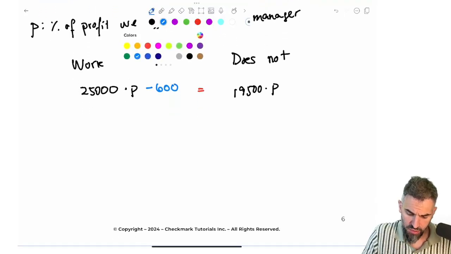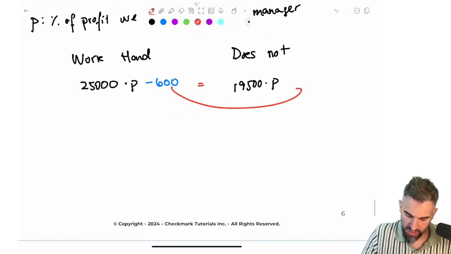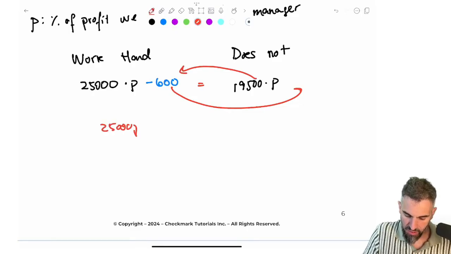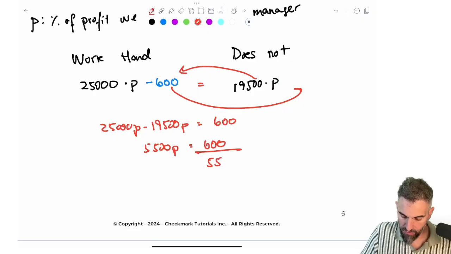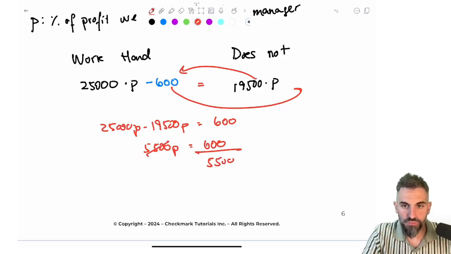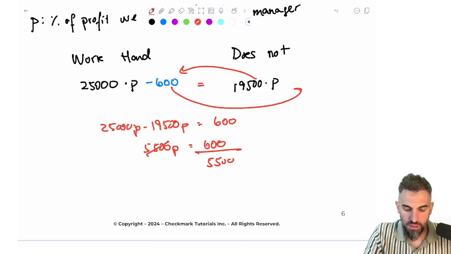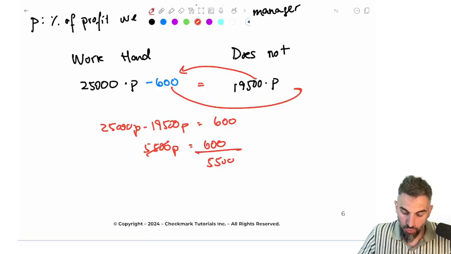So let's try this, okay? We're going to send the 600 over. So 25,000p minus 19,500p equals 600. This is 5,500p equals 600. Divide this by 5,500, and we get 10.91%.